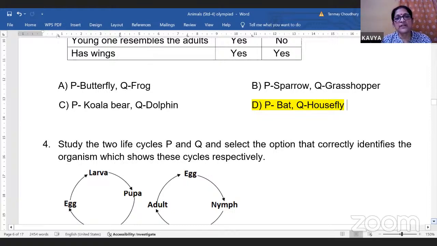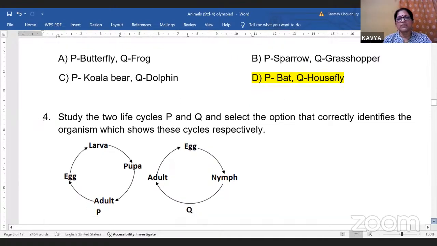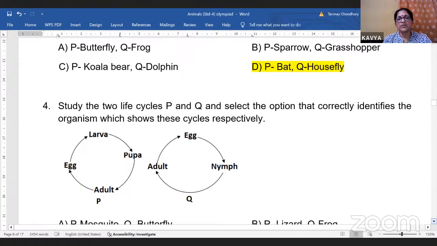Study the 2 life cycles P and Q and select the option that correctly identifies the organism which shows these life cycles respectively. See here, I'm sure you'll be able to do this. Why? Because we have done the life cycles. So let me see any answers here.